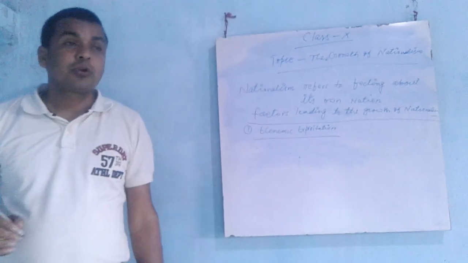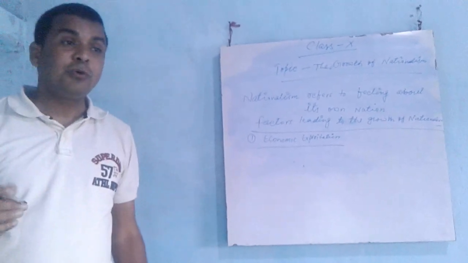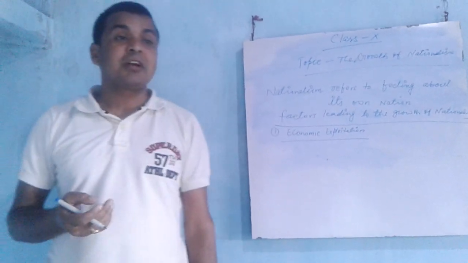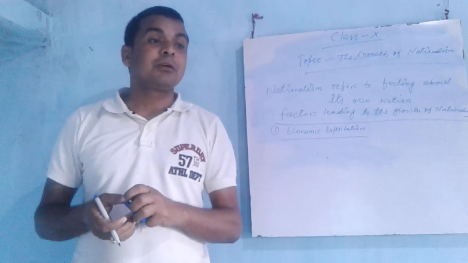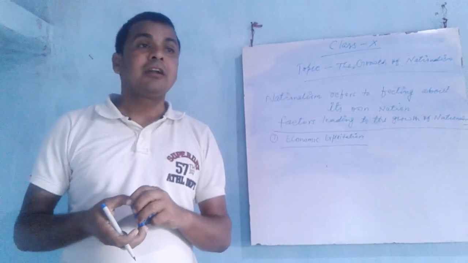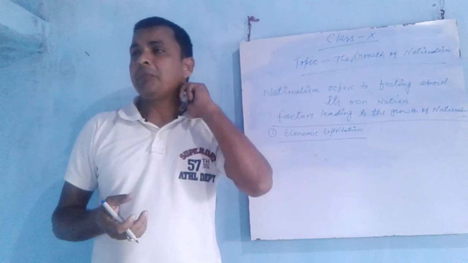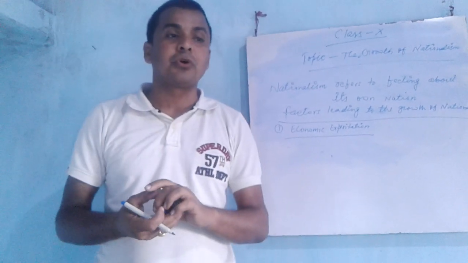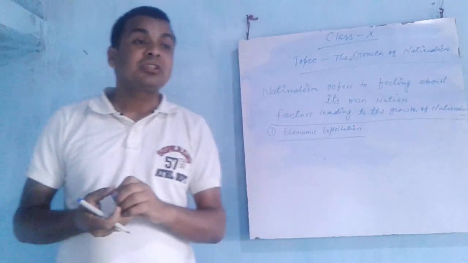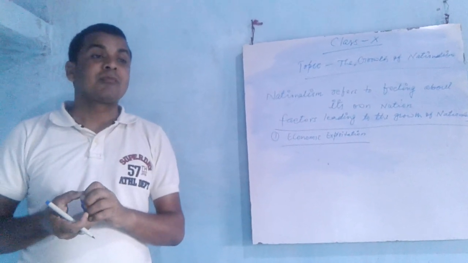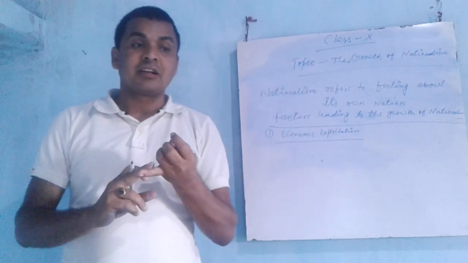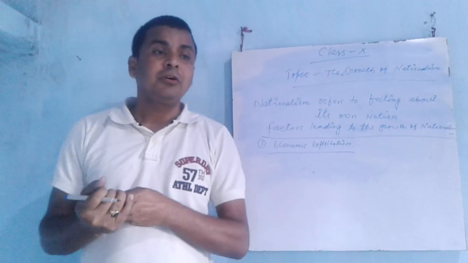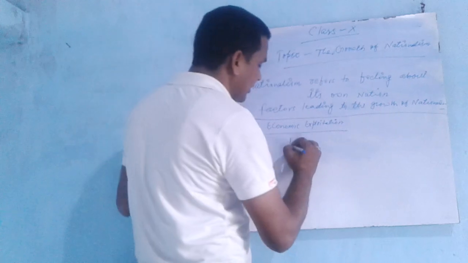First we have to understand what economic exploitation means and how it was a factor leading to the feeling of nationalism. The British exploited all the economic resources, such as in the fields of agriculture, industry and arts and crafts, because their main policy was that unless we controlled the economic power of India, we could not rule over India. Now first we will discuss how the peasants were unhappy.